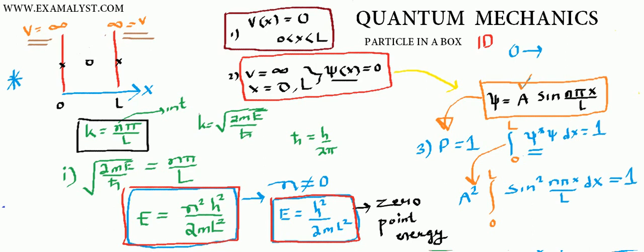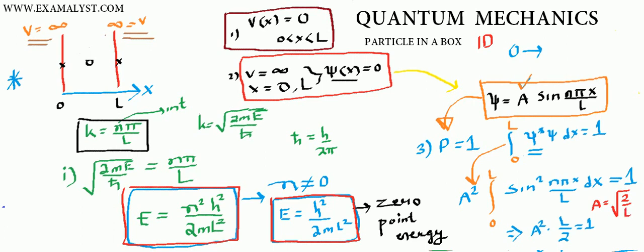I'm just writing the final result. When you do this integral, you'll get A square into L by 2 equals 1. This is what you will get. So A is finally root over 2 by L. Agreed? So by using the probability condition, we found the wave function.